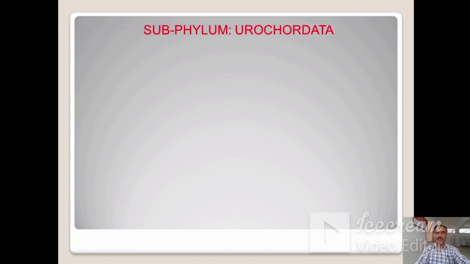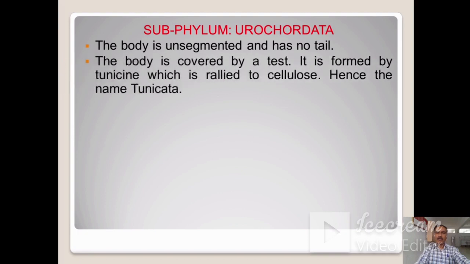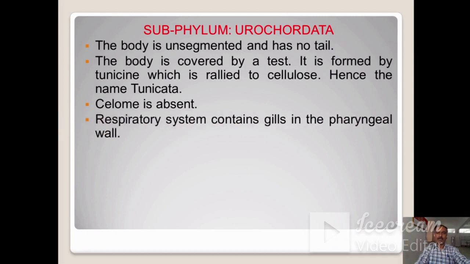This is the next subphylum, that is Urochordata. In Urochordates, the body is unsegmented and has no tail. The body is covered by a test. It is formed by tunicin, which is related to cellulose, hence the name Tunicata. Coelom is absent in the Urochordates. Respiratory system contains gills in the pharyngeal wall.